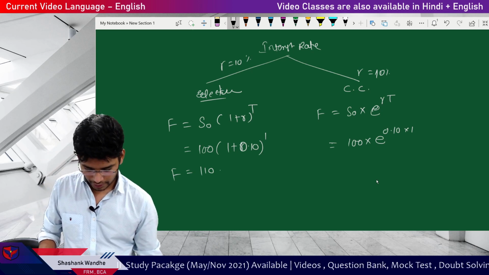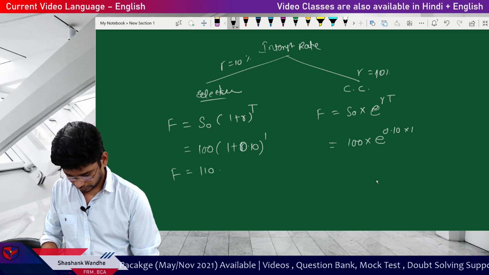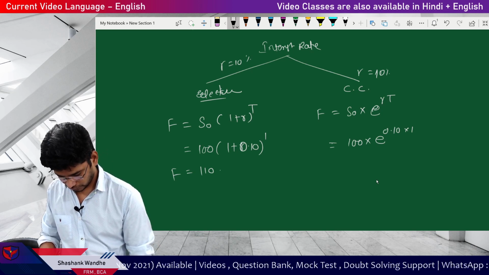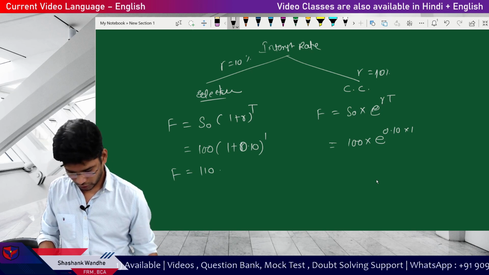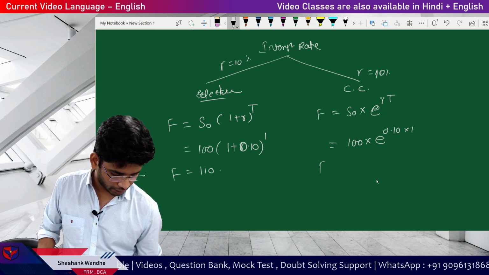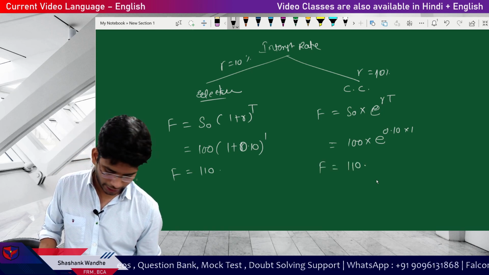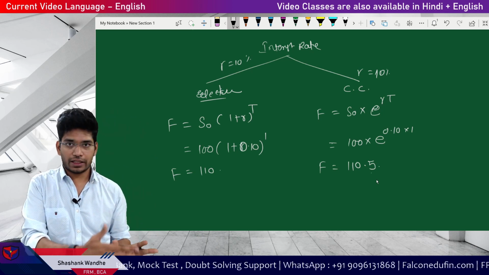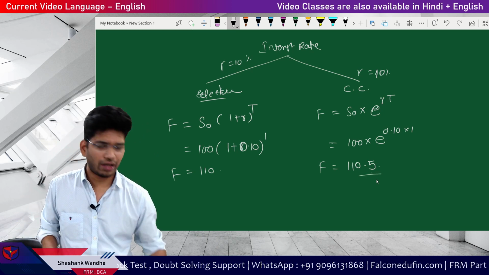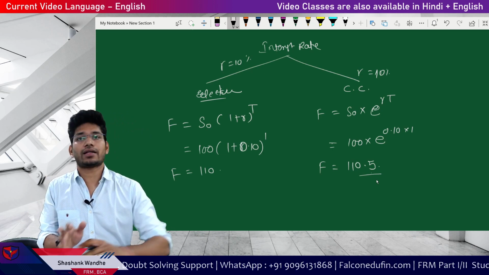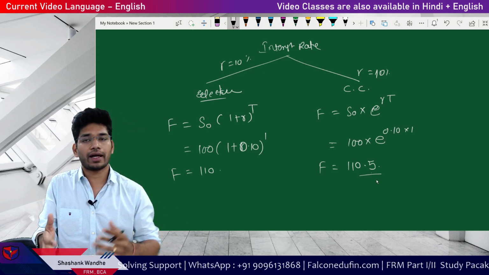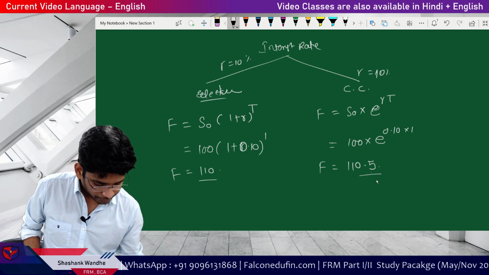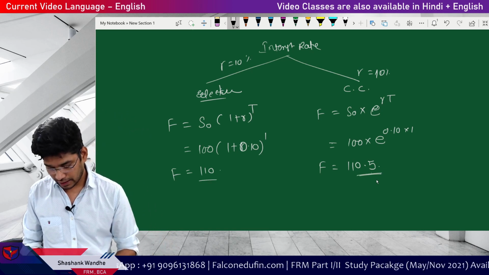So your answer is F is equal to 110.5. So see, there is a difference definitely, but the difference is not like you are getting 110 in one case and 120 in another case. Okay, just a slight deviation of the interest rate. So this is the first thing you must remember.